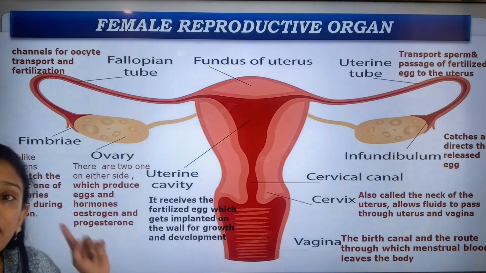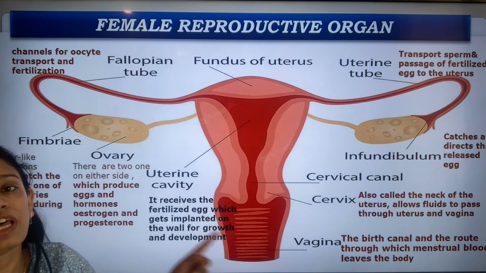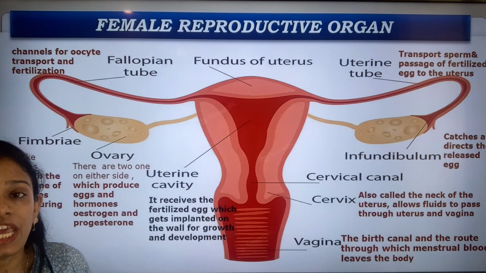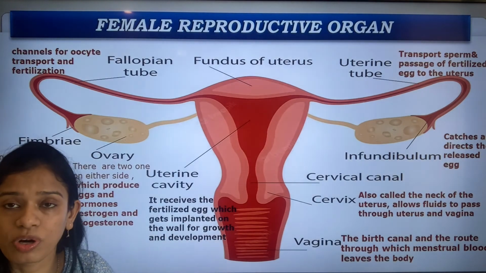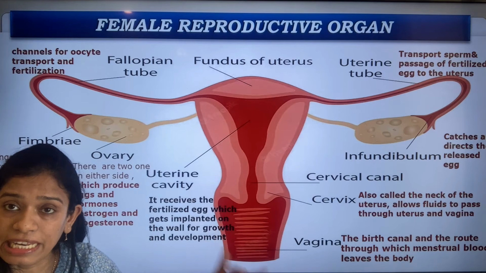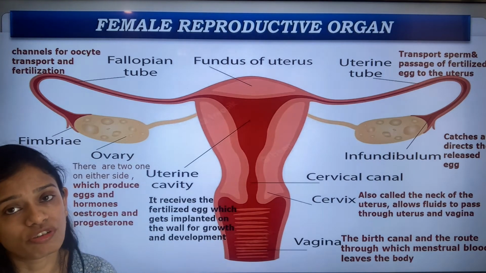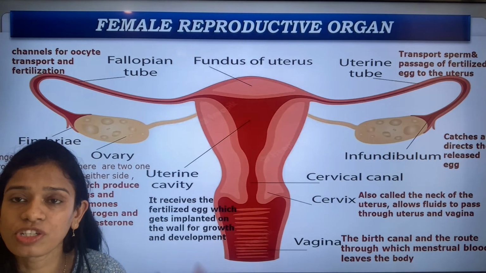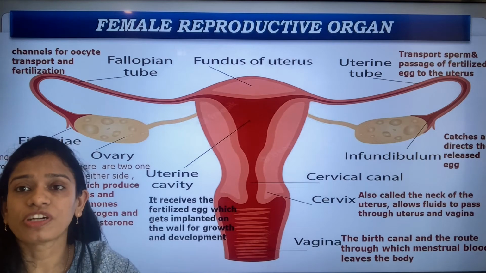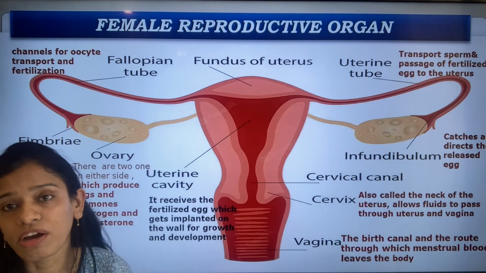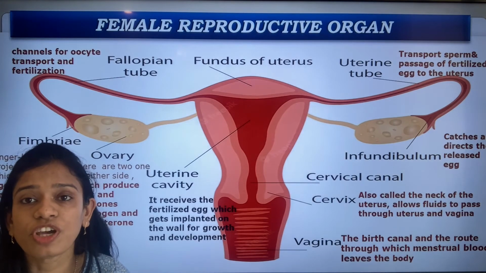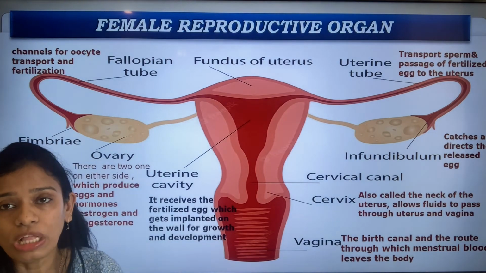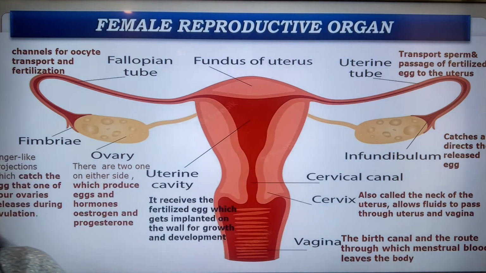So I hope I'm clear with all the parts of the female sex organ. If you want, you can take a snapshot of this, because even this diagram, the labeling along with the functions of each of them, is important. You might not get the function of each of them, but they might ask you the function of any one of them, and you have to tell them. So it's better you take a screenshot, and it will be easier for you to learn all the parts of the female sex organ.